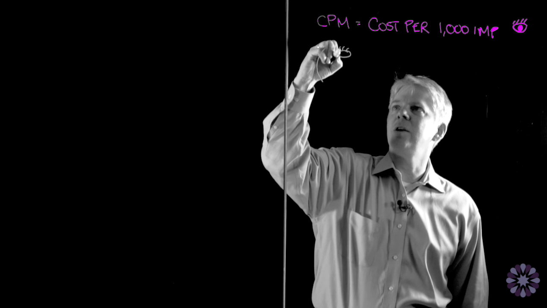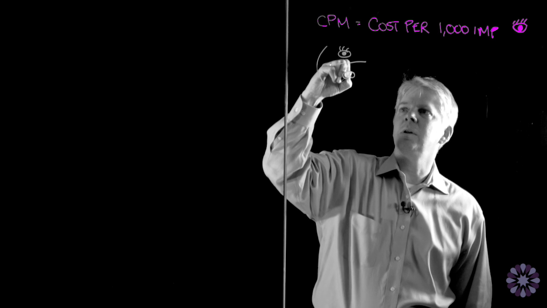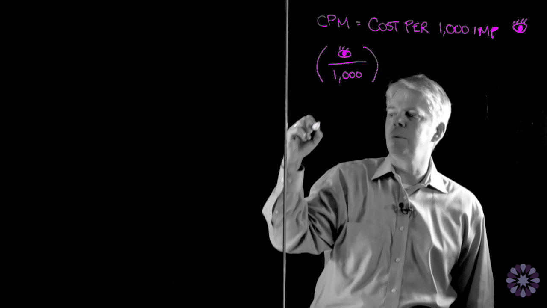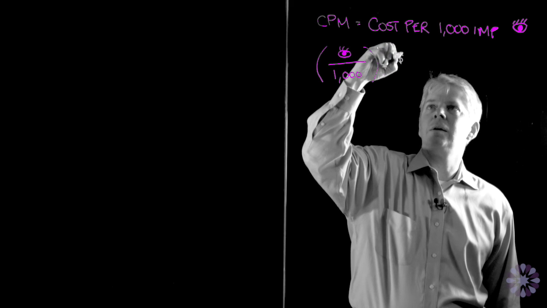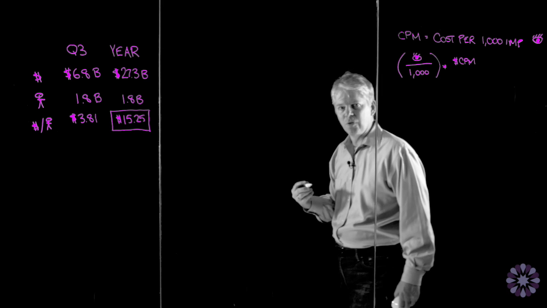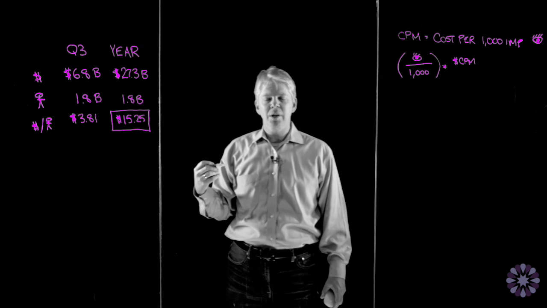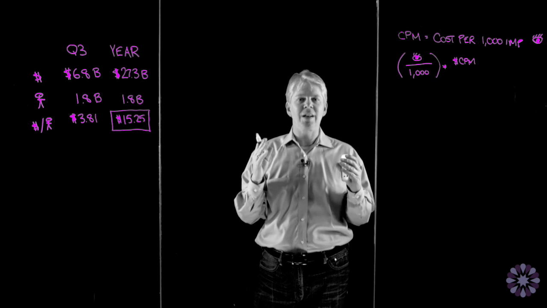If we have our impressions, as represented by our eyeball, and we divide by 1,000, because remember it's cost per 1,000 impressions, and then we multiply by the dollar CPM price. And so that is how much does it cost for me to advertise on Facebook? We're going to start out and just assume a number of $4. And that number is actually going to vary.